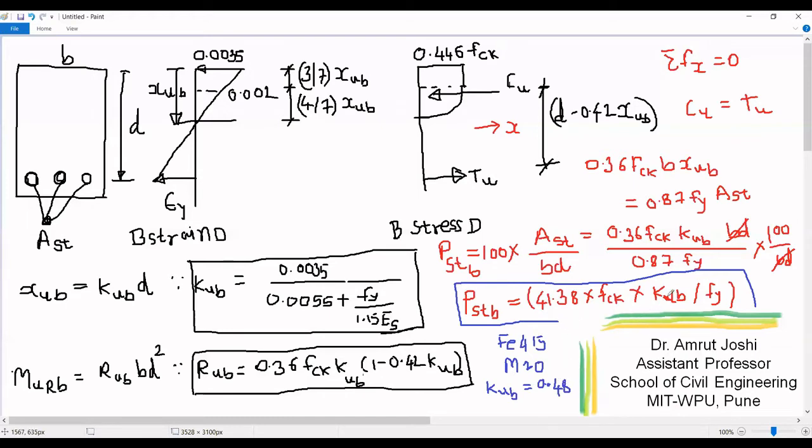If I substitute KUB equal to 0.48, Fy equal to 415 and FCK equal to 20, I get percentage of balanced steel equal to 0.96%. Now we can try with different grades of steel and different grades of concrete, and we can get the percentage of balanced steel.